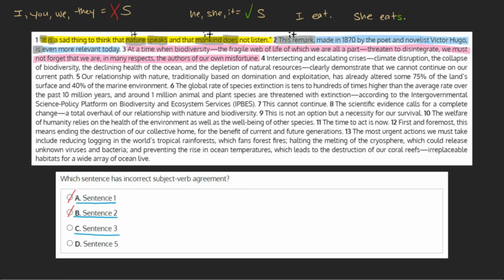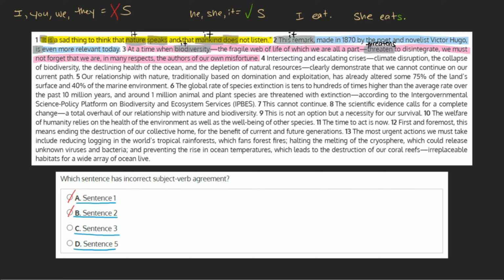Our first subject is biodiversity, or it, which needs an S with its verb. However, we see that it's paired with threaten, with no S. It should say biodiversity threatens. As this is incorrect subject-verb agreement, this is likely our answer, but we can take a look at choice D just to be sure.